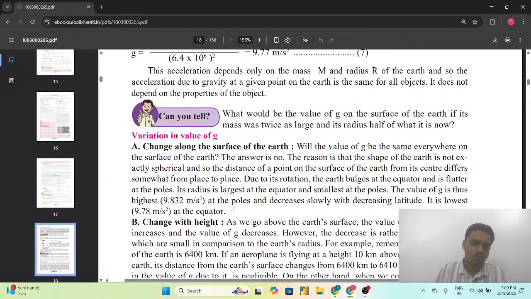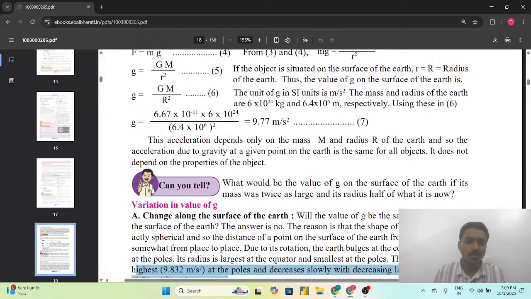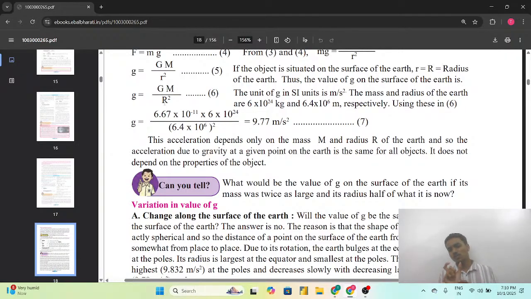We can also check why these values differ at the poles and the equator. तो इसका रीजन है कि जैसा कि हमने यहाँ पर देखा कि g is equal to capital G M upon R square. So R is the radius of the earth. If we are checking the value of the acceleration due to gravity against the radius of the earth, the radius will be large at the equator and less as we move toward the pole.